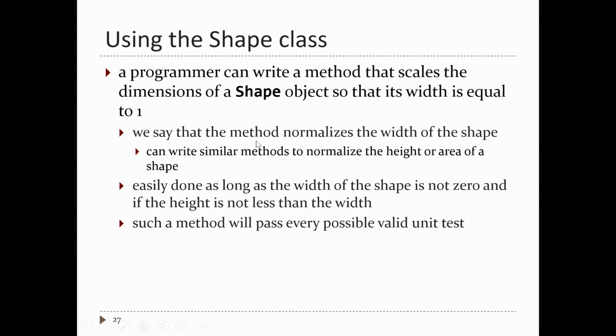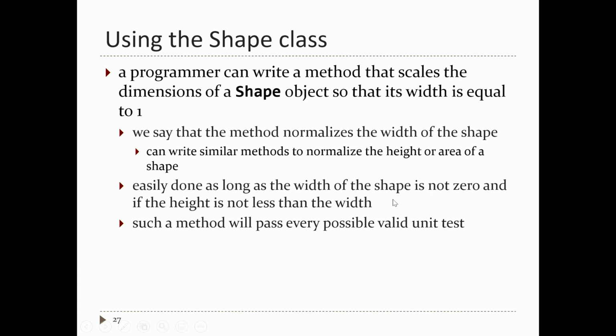Methods like this that set something to 1, for example, you scale the size of a shape so that its area is 1, or so that its height is 1. We say that those methods normalize the width, height, or area, whatever it is you're changing. It normalizes that aspect of the shape.